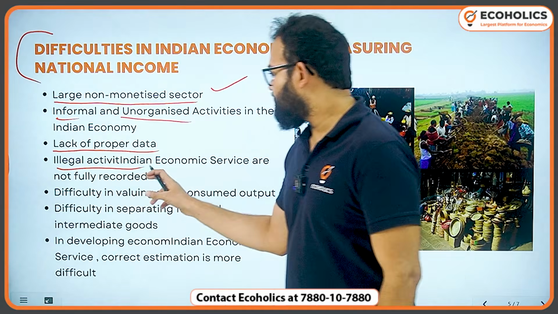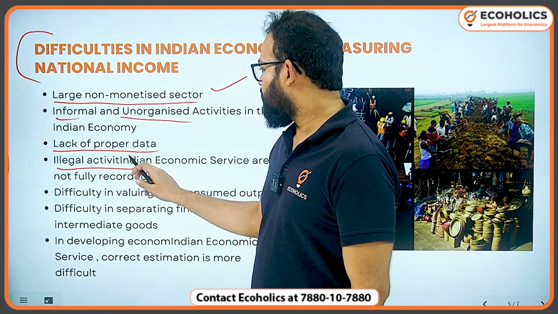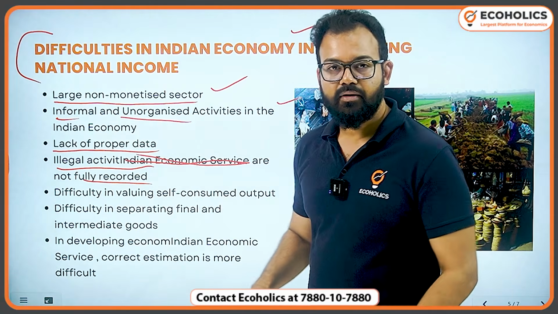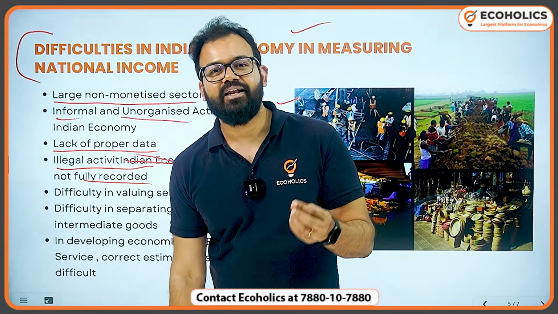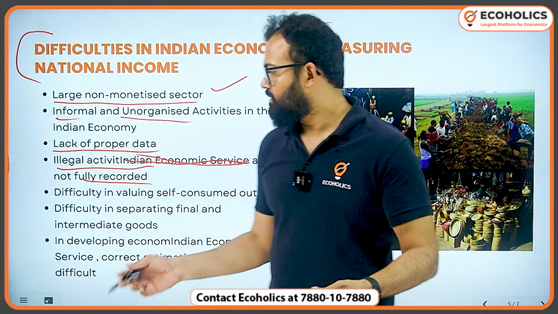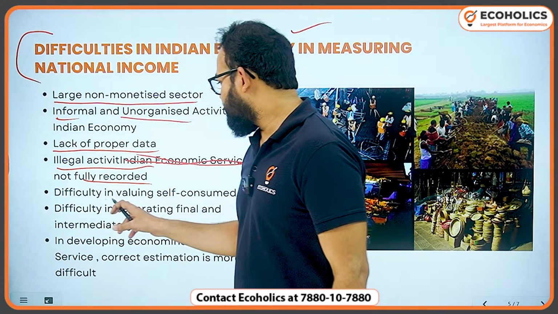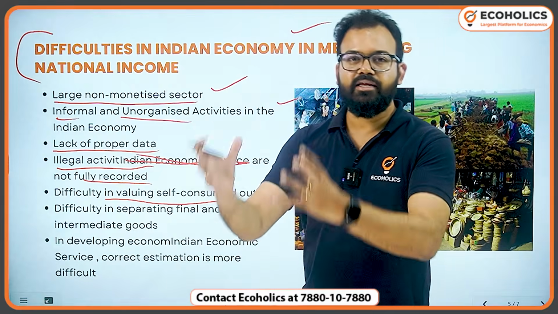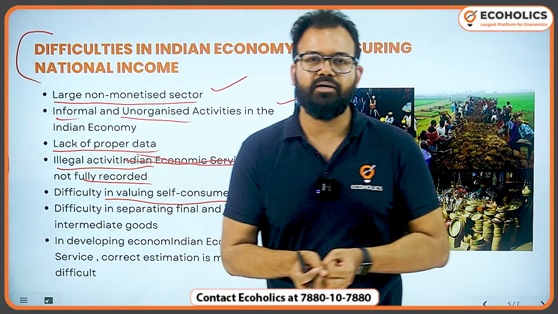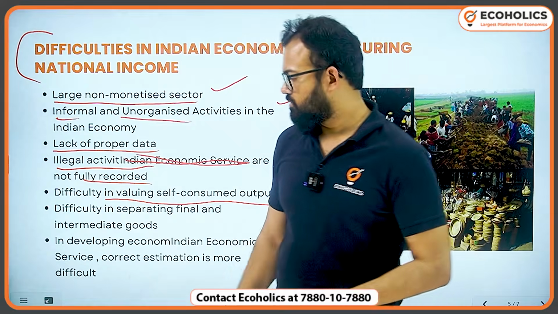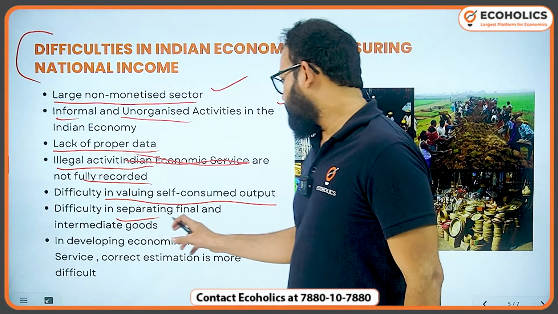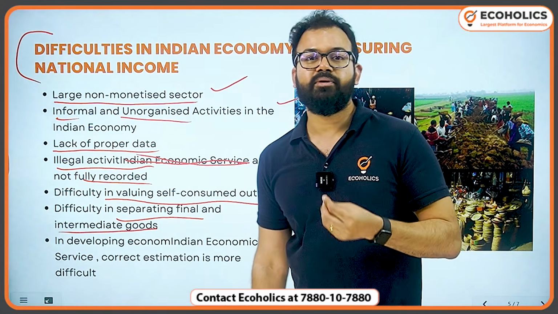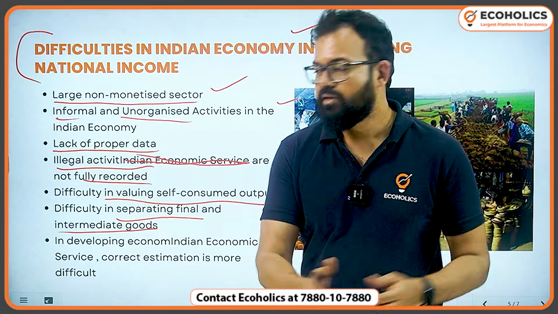Okay. Illegal activities in the Indian economy are also not fully recorded, because obviously these illegal activities are not formally reported. So again, cash transactions, difficulty in valuing self-consumed output. For example, I have grown a tree for tomato, taken tomatoes from it and using it for self-consumption, not added. Difficulty in separating final and intermediate goods. I told you the example of milk. Milk for you and me is the final consumption. For a sweet shop, it's intermediate.